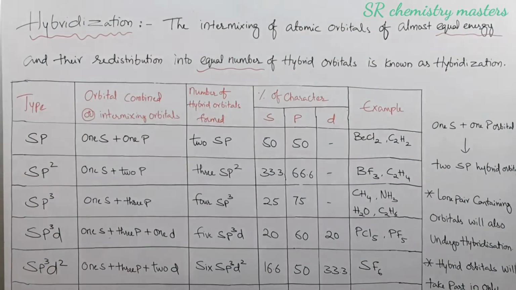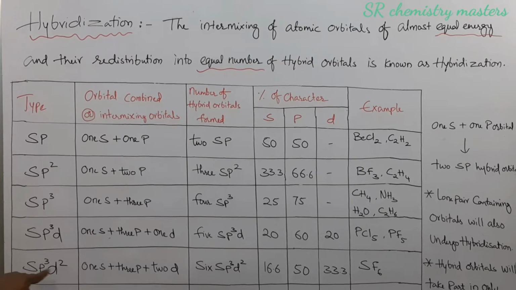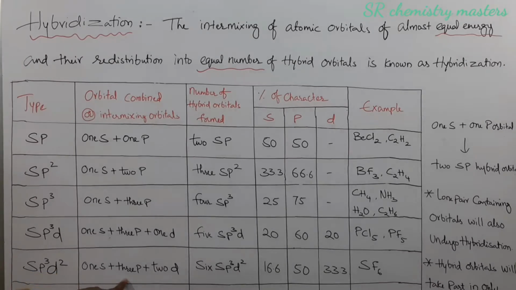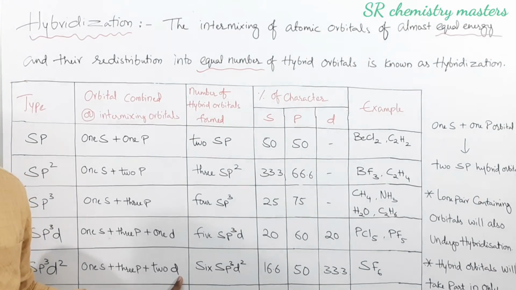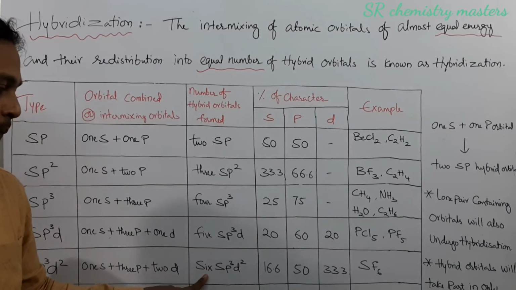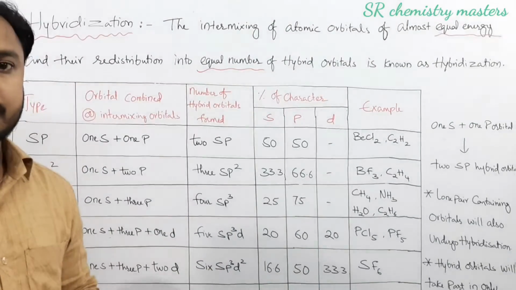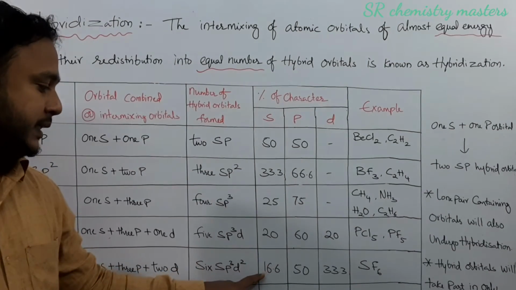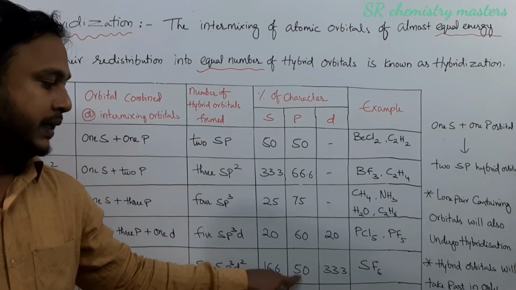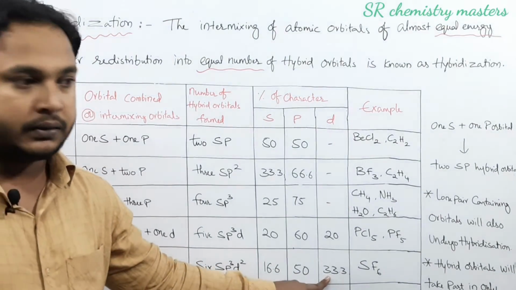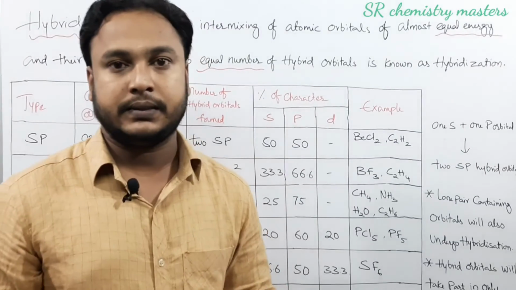The last one which we are going to see is sp3d2 hybridization. In sp3d2 hybridization, one s orbital combines with 3 p orbitals and 2 d orbitals. The total number of hybrid orbitals formed during sp3d2 hybridization is 6. We are going to get 6 sp3d2 hybrid orbitals. Each sp3d2 hybrid orbital will have 16.6% of s character, 50% of p character, whereas 33.3% of d character. Remember, the example for sp3d2 hybridization is SF6.